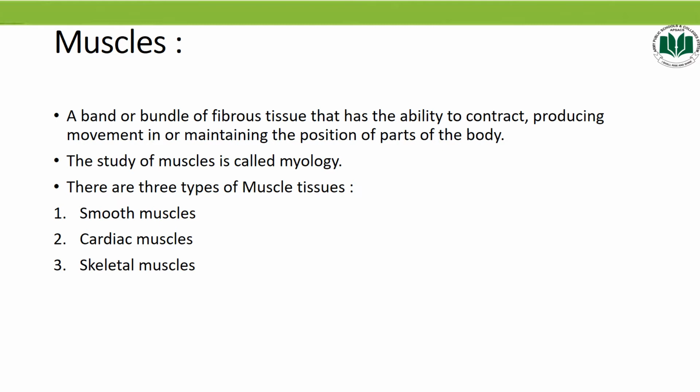Muscles are present in almost all animals. In vertebrates, there are more than 600 muscles present in a single human body, and almost half of our body weight is due to muscles. The study of different type of muscles is called myology.